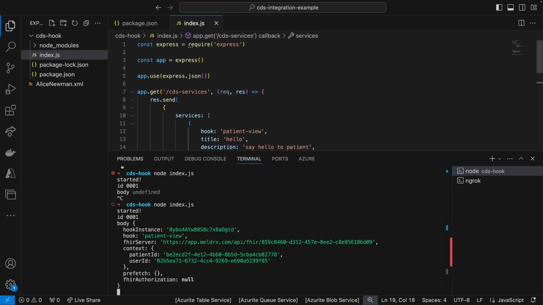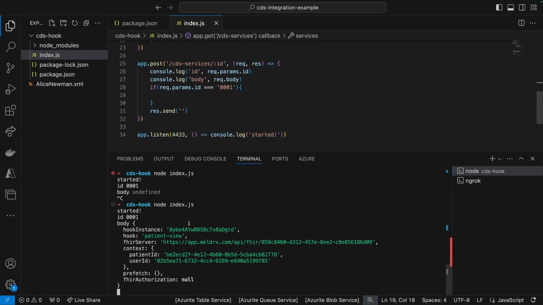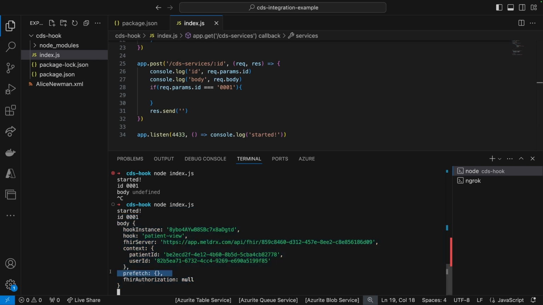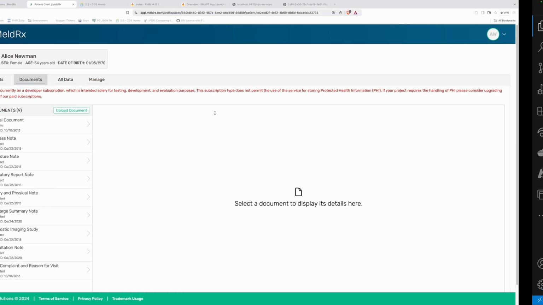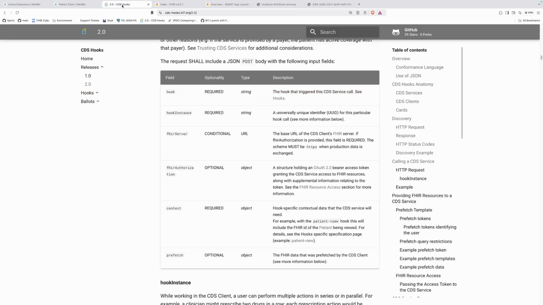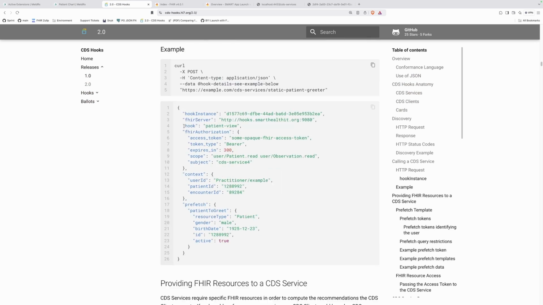Okay. So we still get an error, but the call is successful in the fact that we're sending the data. We can now do some work with it. And here's the prefetch, which later on we can fill with FHIR data that is contained within our workspace. Okay, but for now, let's just make a compliant response to the specification so that we can actually just start displaying some kind of alert that can be used to open an application. Okay, so let's quickly